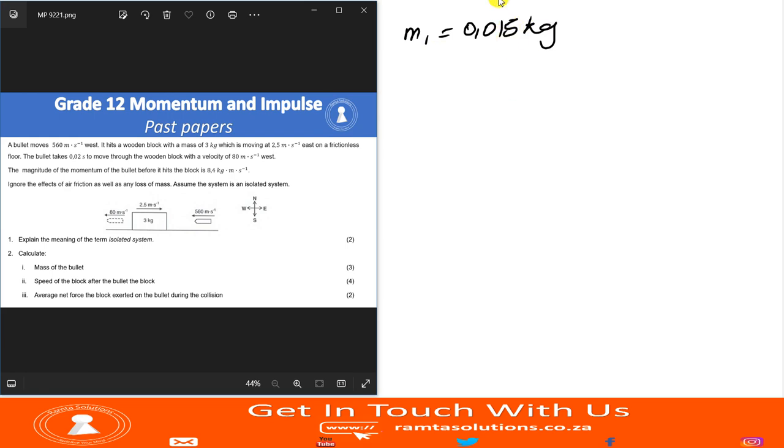At least later on you will realize that we're talking significant figures. I think it makes more sense because this is basically 15 grams.